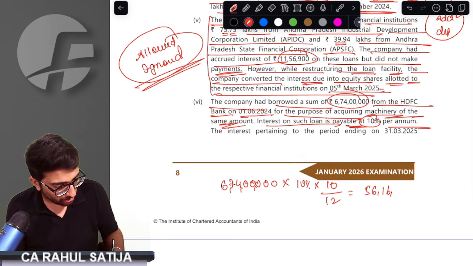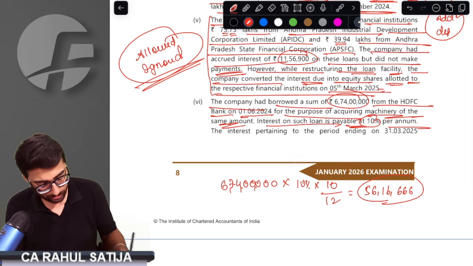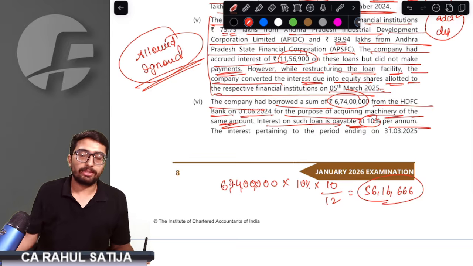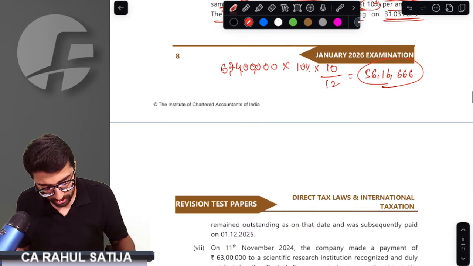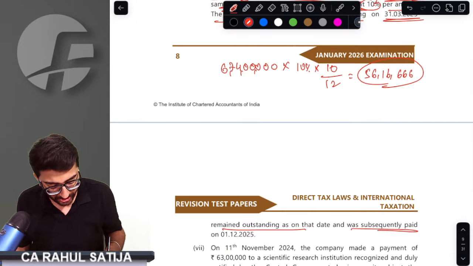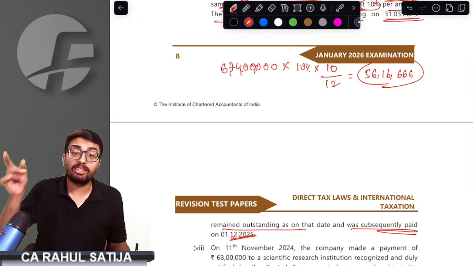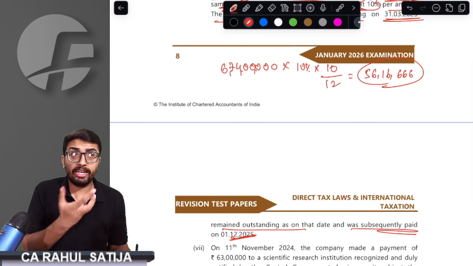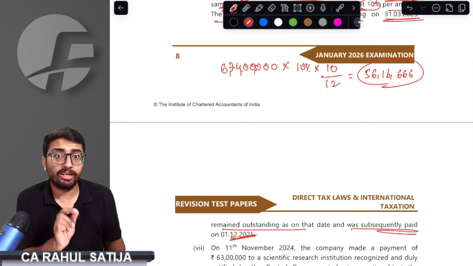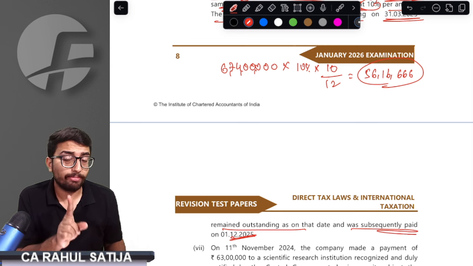56 lakh 16,666. Clear, sir? The interest pertaining to the period up to 31st March 2025 remained outstanding and was subsequently paid on 1st October. See, we are paying interest late. But sir, that is not the important point in this question. Mind it.